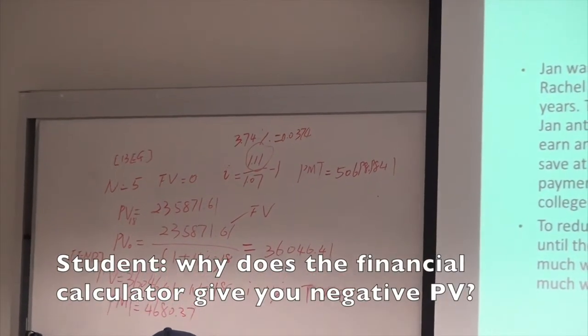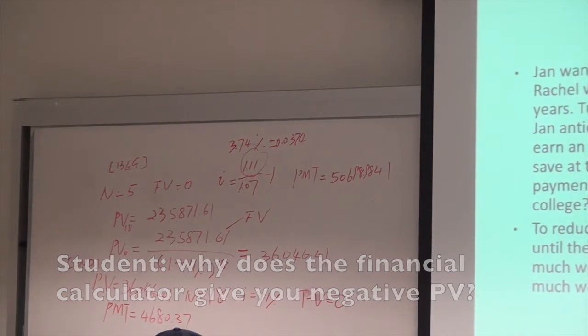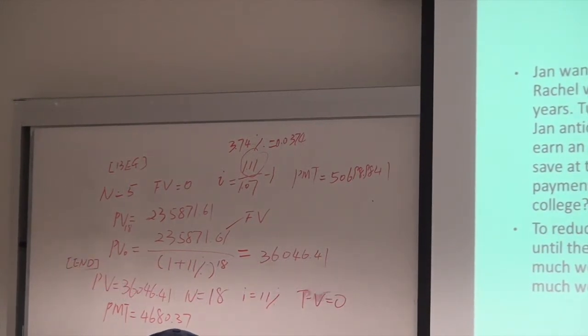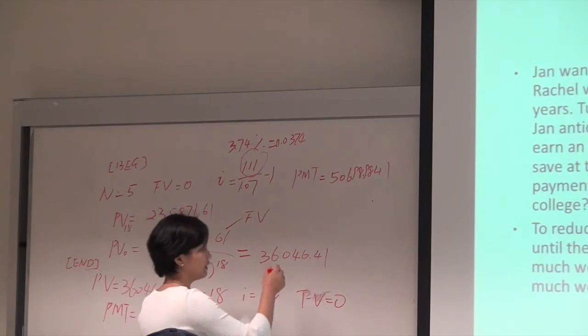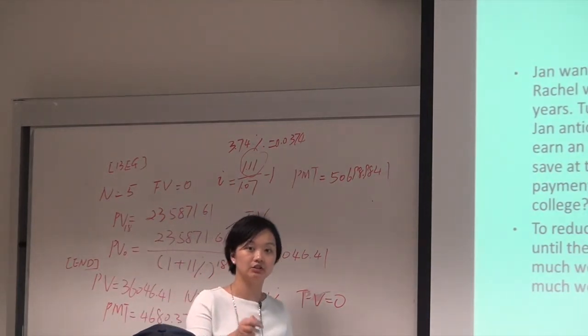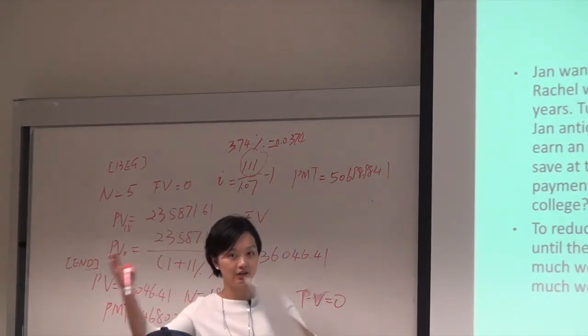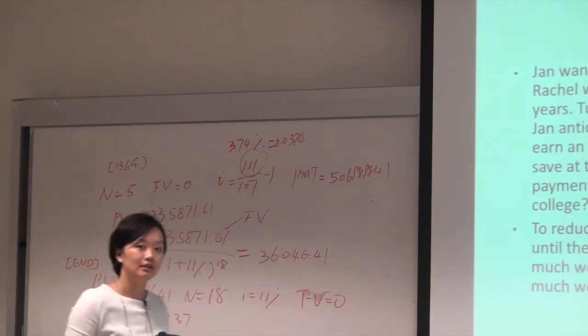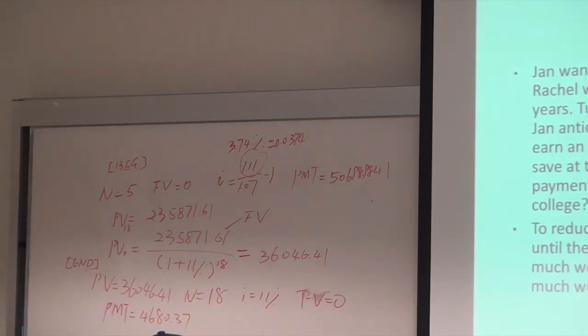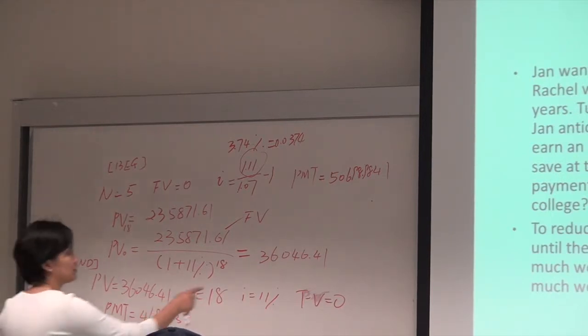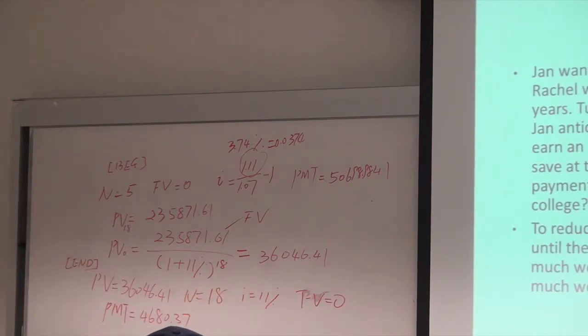Because it's kind of a cash flow treatment, you pay out this amount and you get inflow here. Okay, so that's the final answer. So she needs to save $4,680 at the end of each year for 18 years, so she can save up to this amount. That's the complete answer.